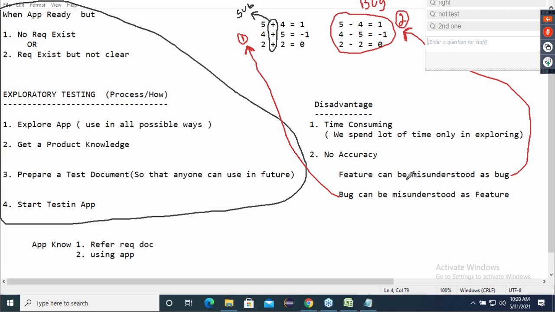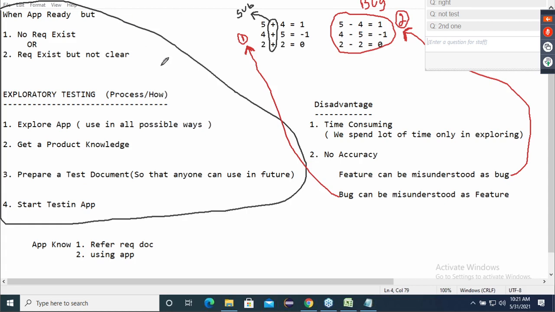Okay, guys. So can I say these two are the disadvantages of exploratory testing? These are the disadvantages of exploratory testing, right or wrong? Now, whenever you say this disadvantage, again he will ask, when so much disadvantage is there, then why are you doing it? Correct. Because there is no other option. I don't have requirements, boss. When I don't have requirements, I have to go for this. Have you understood, guys? Yes. So these are the only 2 questions they are expecting.